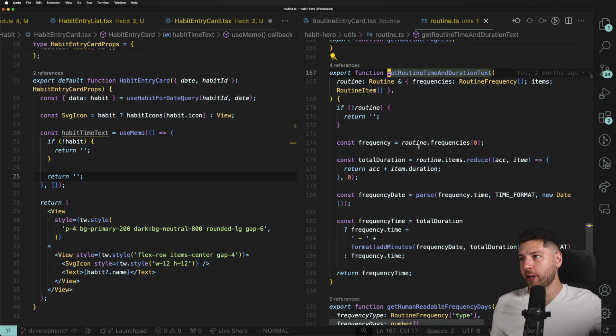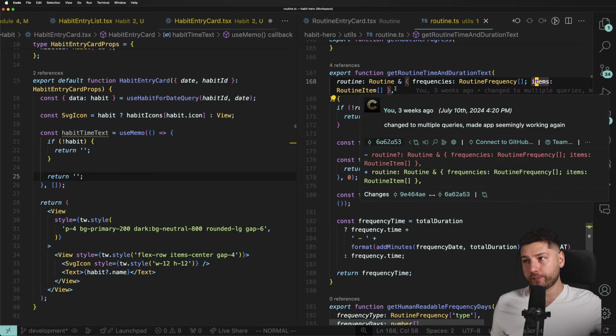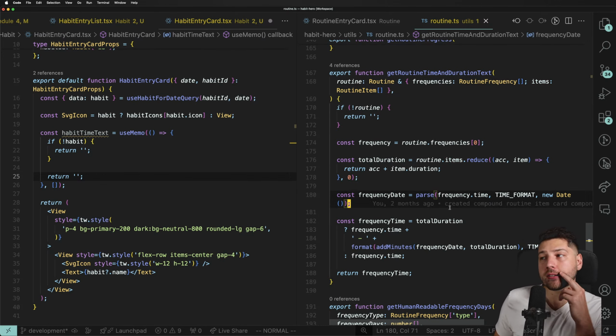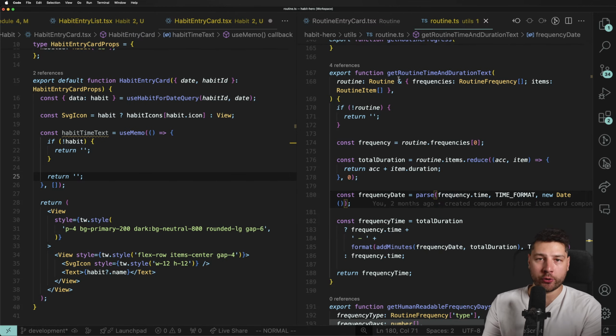This is a function over here. It takes in a routine with the frequencies and the items, so an array of items. Oh, this is going to be interesting. So the way a routine works, for example, a morning routine, has multiple items in it, multiple steps, right? You need to make your bed, brush your teeth, make your coffee, whatever.